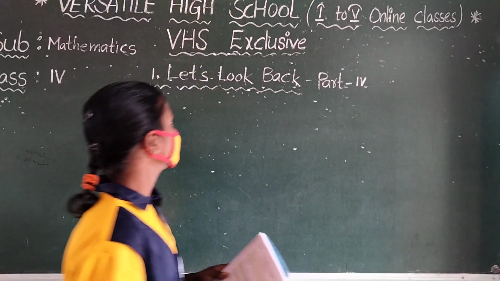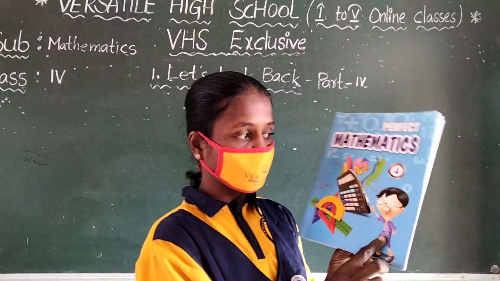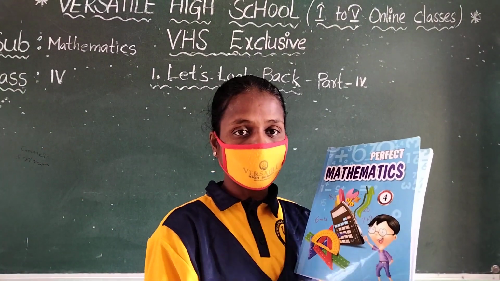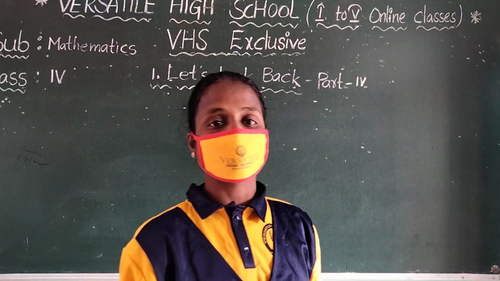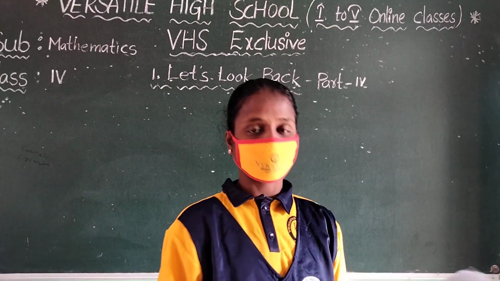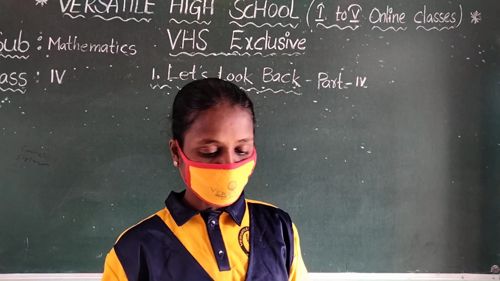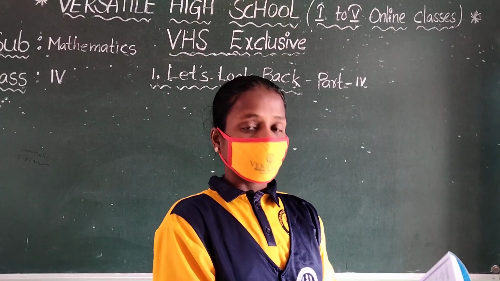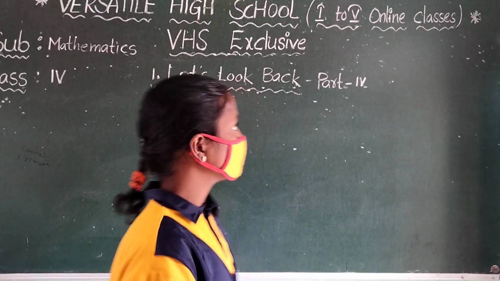So children, first, all the children must have the textbook. If you don't have the textbook, you can't learn what the teacher is explaining. Children, see page number 7. Open your textbook and see page number 7. Read that question 22.